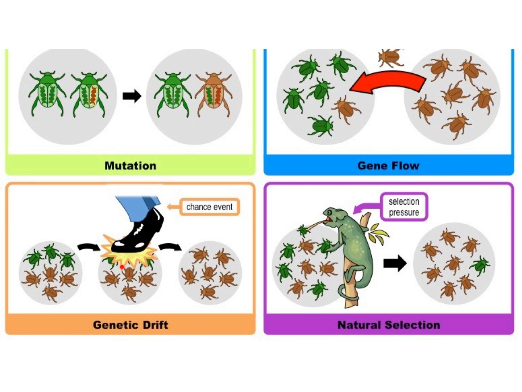Genetic drift is that random chance event. So I just happen to randomly step on the green bugs and I only leave the brown ones behind. And then natural selection is when there's a reason for that. So the green ones stick out, the brown ones blend in. That's why the brown ones survive. And then the fifth one that just doesn't have a picture for it is the non-random mating.